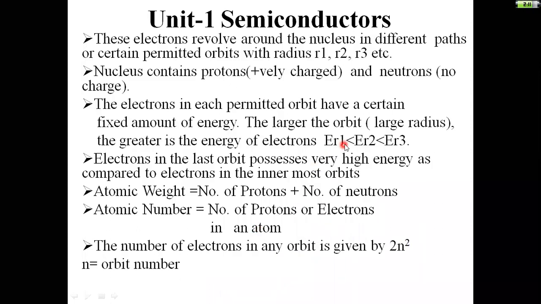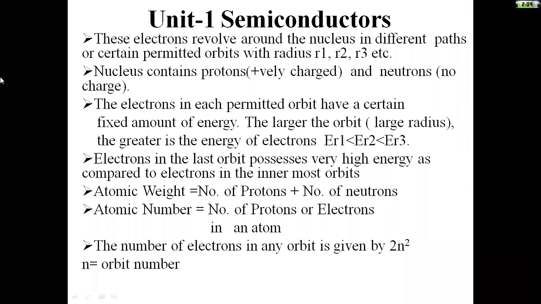That is the relation I am giving here: the energy of orbit r1 is less than the energy of orbit r2, which is less than the energy of orbit r3.